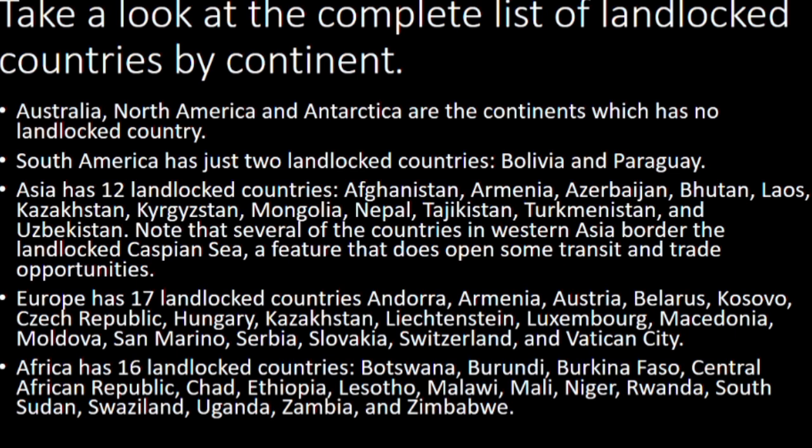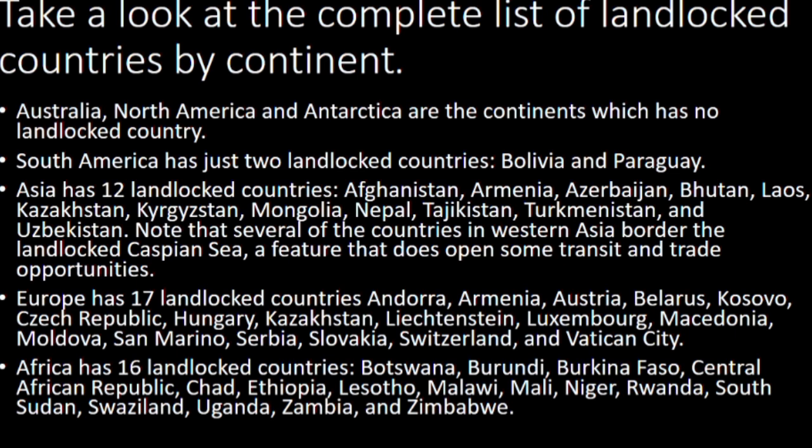Take a look at the complete list of landlocked countries by continent. Some of these nations may have coastlines, but these are only on closed seas. Rivers might run through a portion of the region, and there can be bodies of water within the country's borders, but each and every border is land-based, rather than water like an ocean shore. Meaning they have no access to the oceans. There are currently 49 countries, including 5 partially recognized states, that are completely surrounded by at least one other country.